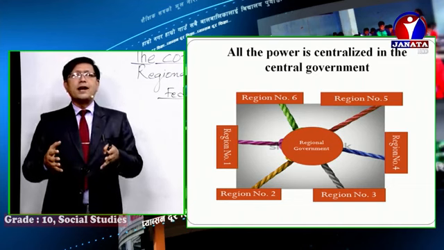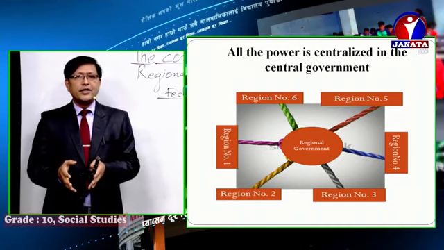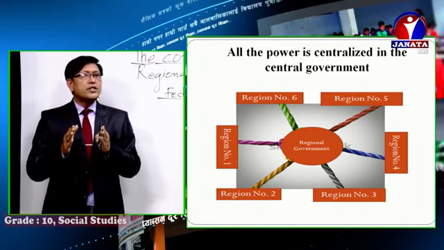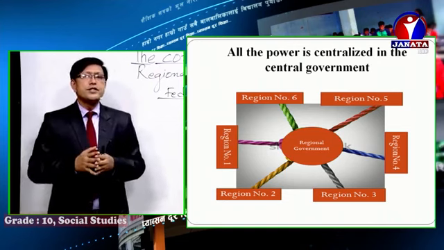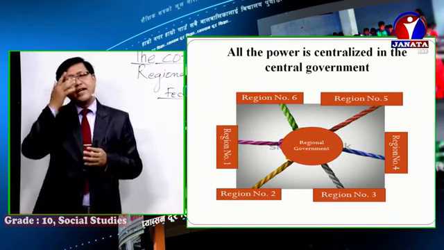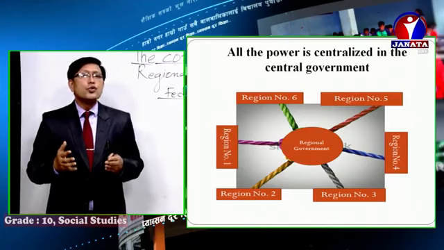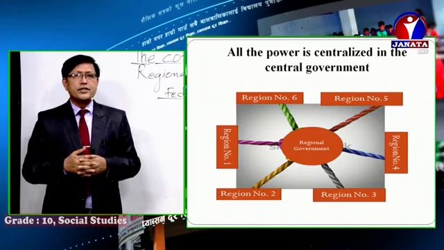All the regions are connected and controlled by the central government. So keep in mind, to conclude, in a unitary governance system, all regions are controlled, guided, and run by the central government. They don't have autonomous power for self-governance.